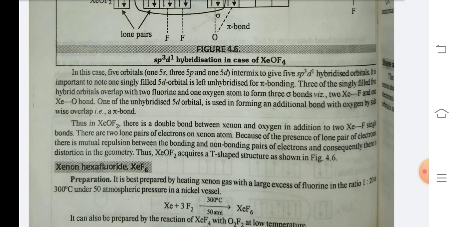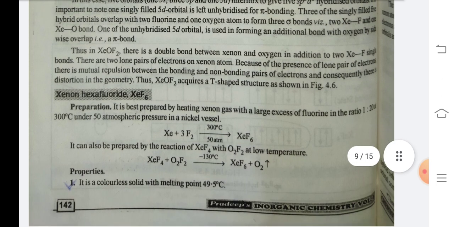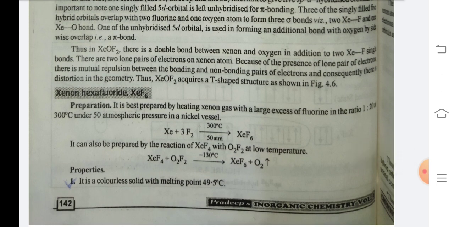Because of the presence of lone pairs of electrons, there is mutual repulsion between the bonding and non-bonding pairs of electrons, and consequently there is distortion in the geometry. Thus, XeOF2 acquires a T-shaped structure as shown in the figure.